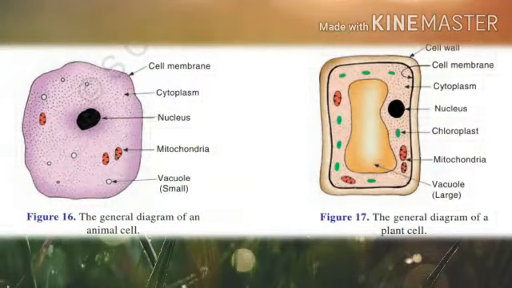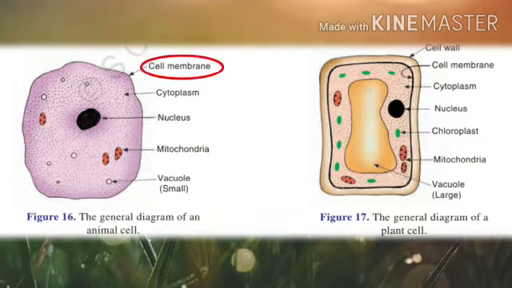A cell consists of a jelly-like material enclosed in a thin membrane. Look at figure 16. This shows the general diagram of an animal cell. The jelly-like material which fills the cell is called cytoplasm. The thin outer covering of the cell is called the cell membrane.